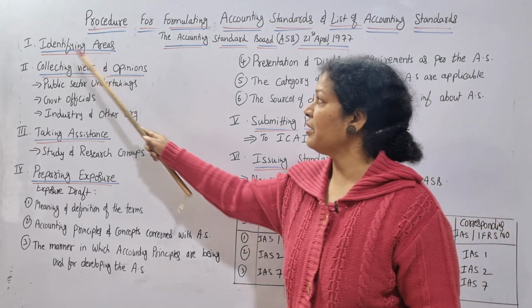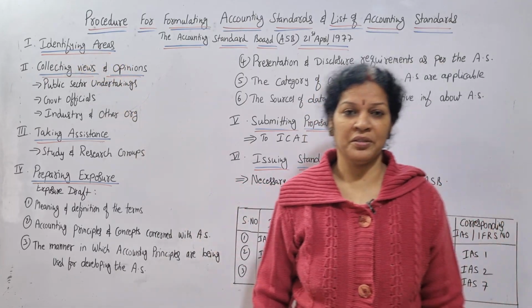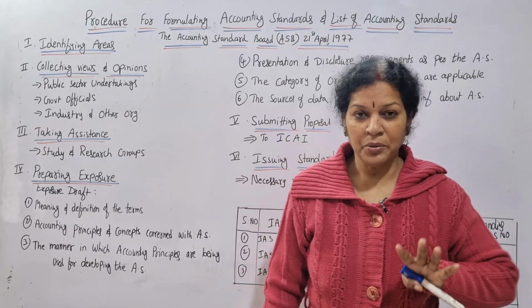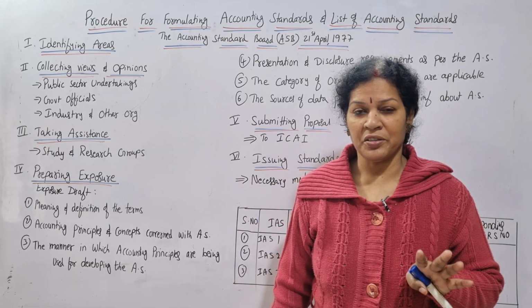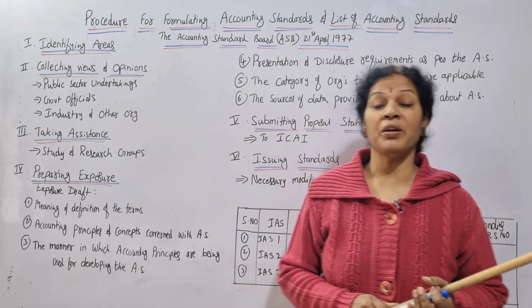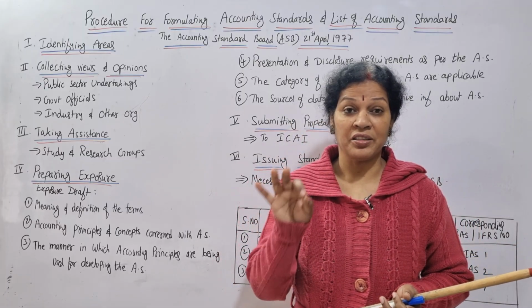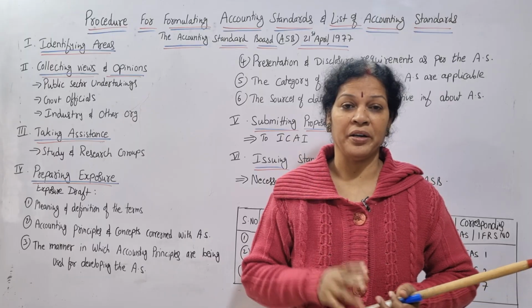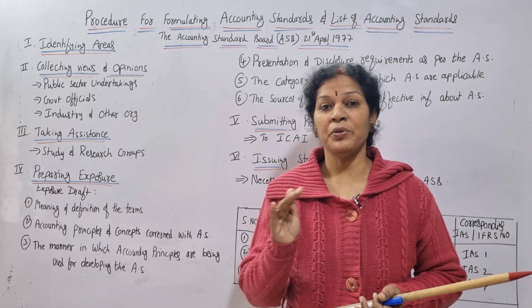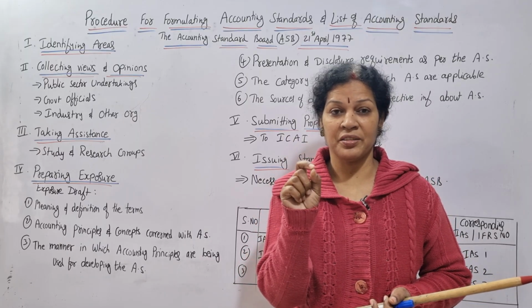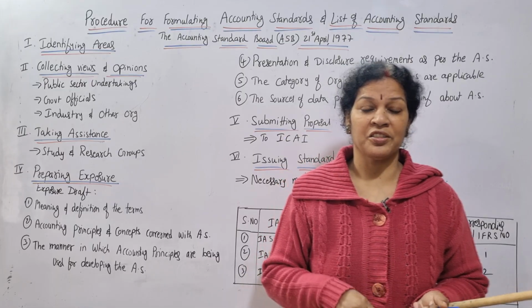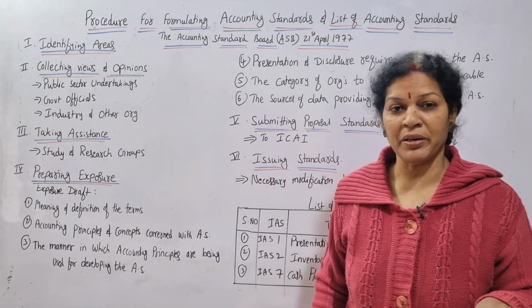The first step is identifying areas. When we want to prepare accounting standards, what are the main areas to be made into accounting standards? Those areas you first have to identify. Once you identify the areas, then we can go for the second step. So the first step is we have identified the areas.